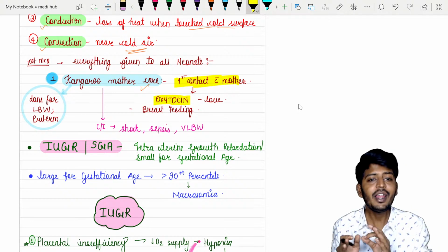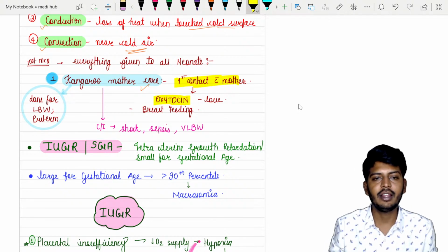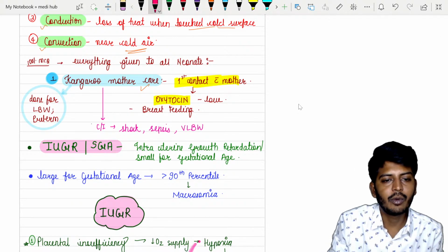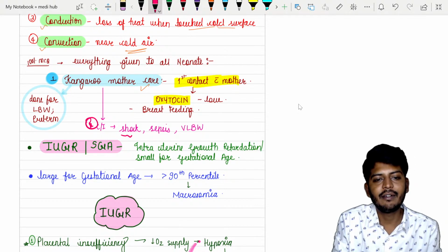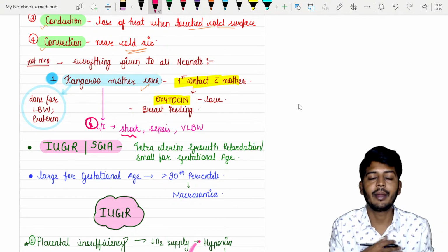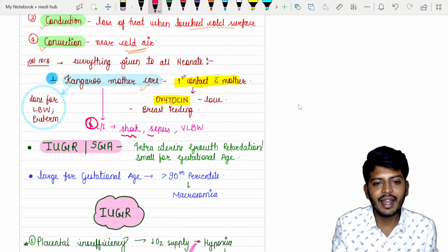Okay. Now, when you are not supposed to do a kangaroo mother care, this MCQ was asked. Okay, so MCQ was asked, very easy. If the mother is having a shock, hypovolemic shock, or if the mother is unconscious, if mother has sepsis,